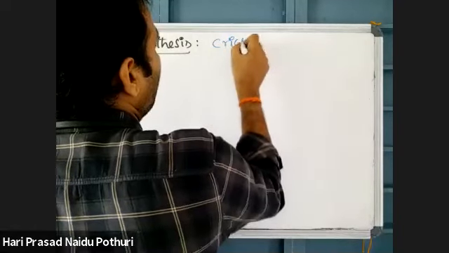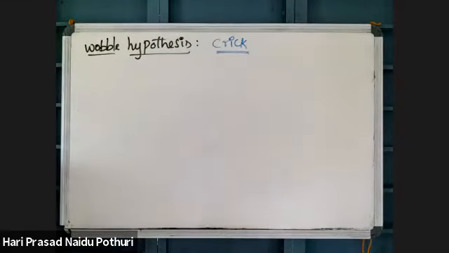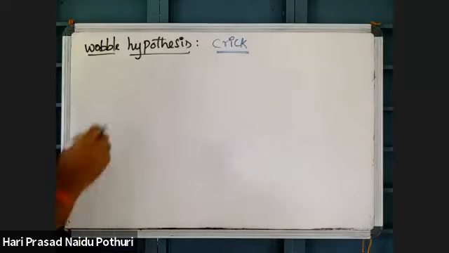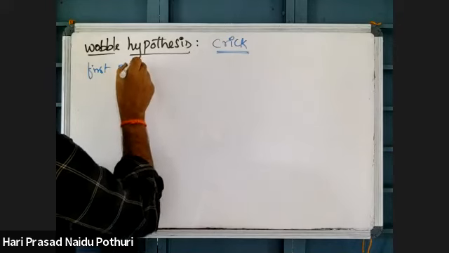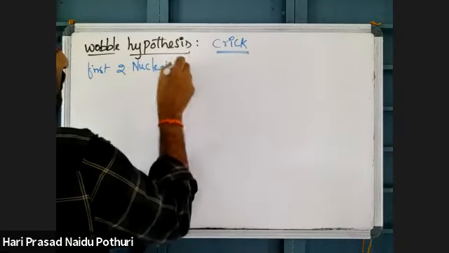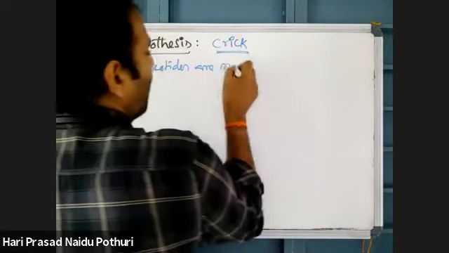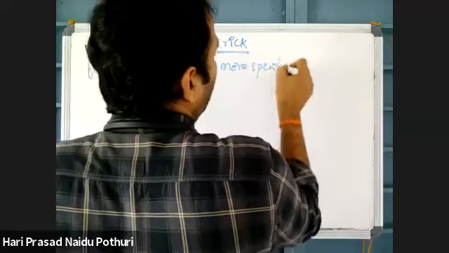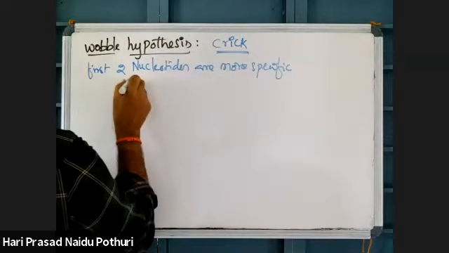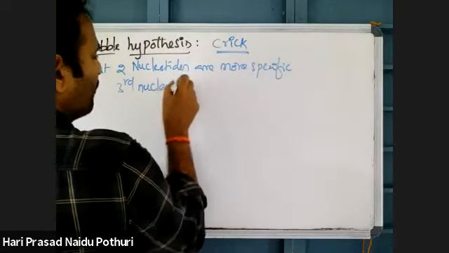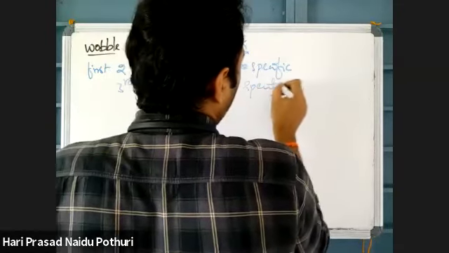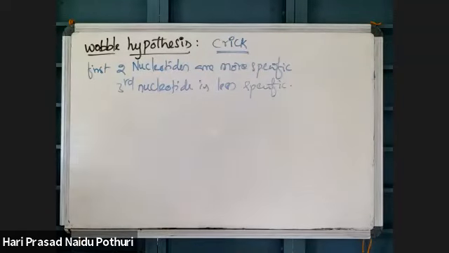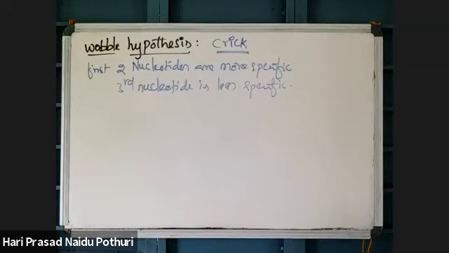According to the Wobble hypothesis, the first two nucleotides are more specific and the third nucleotide is less specific.